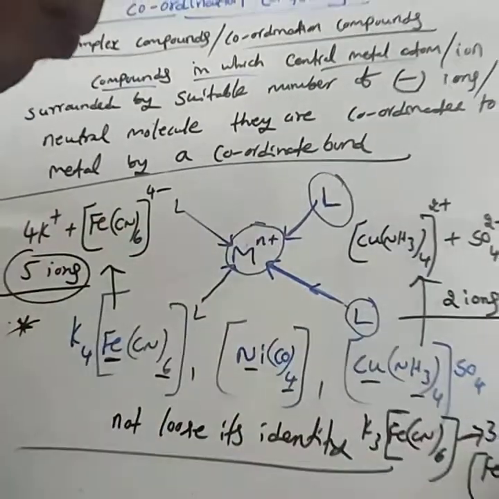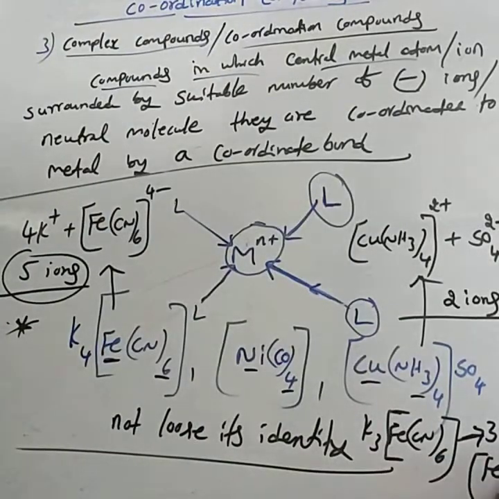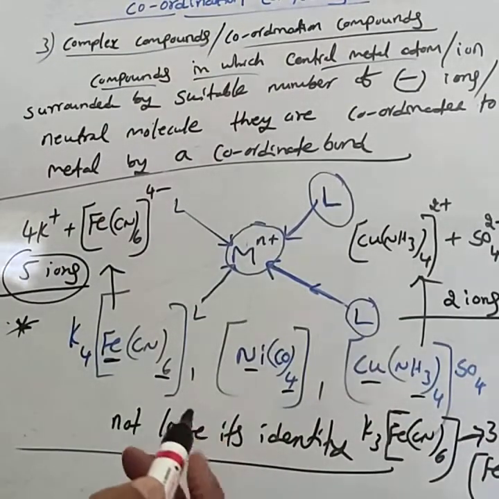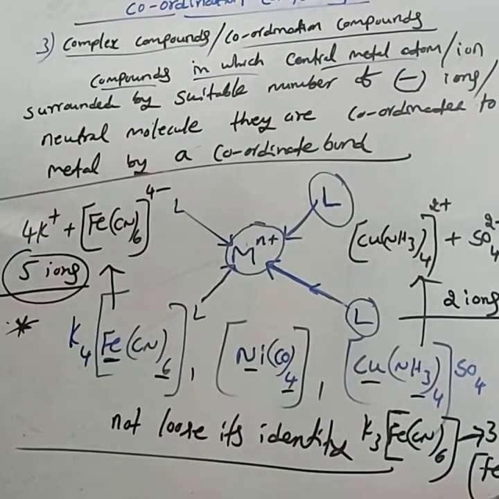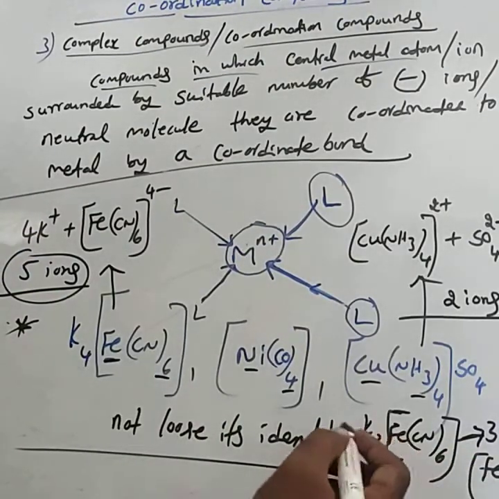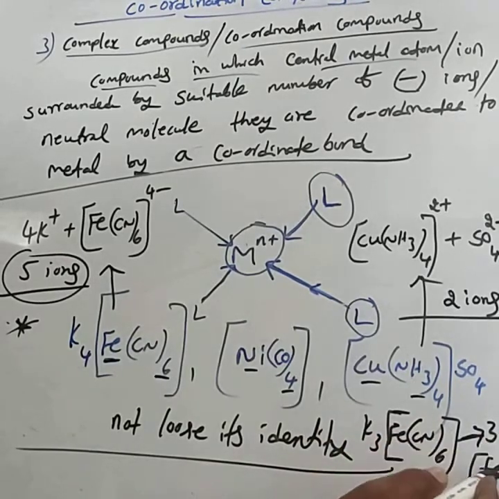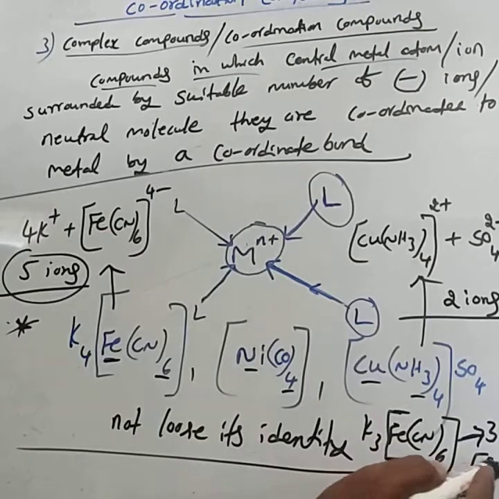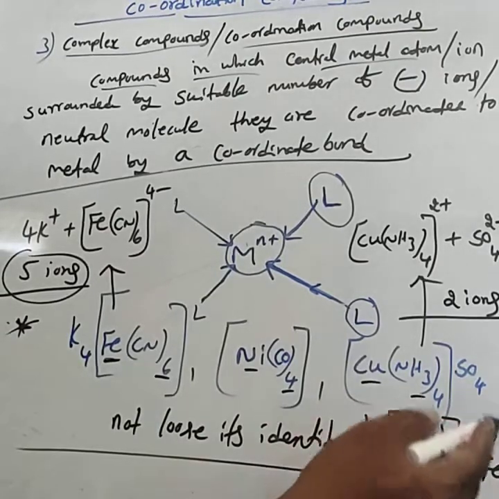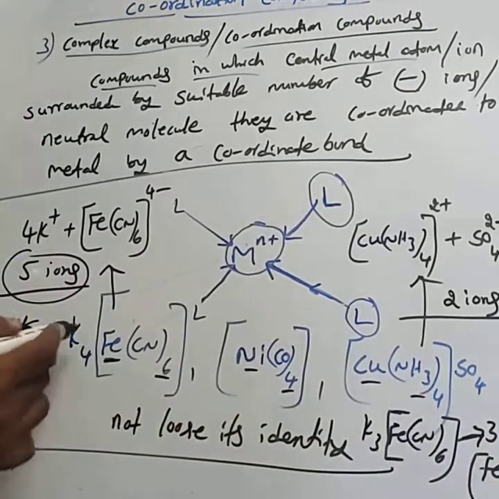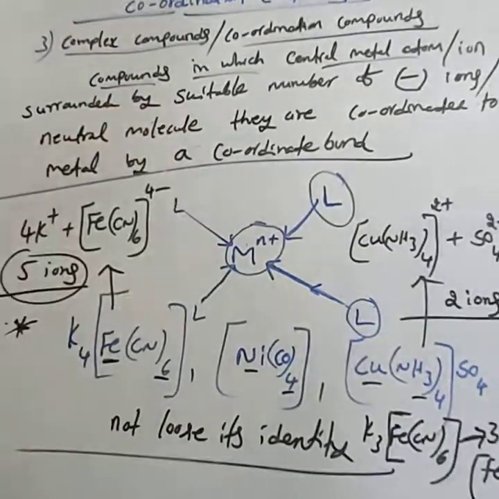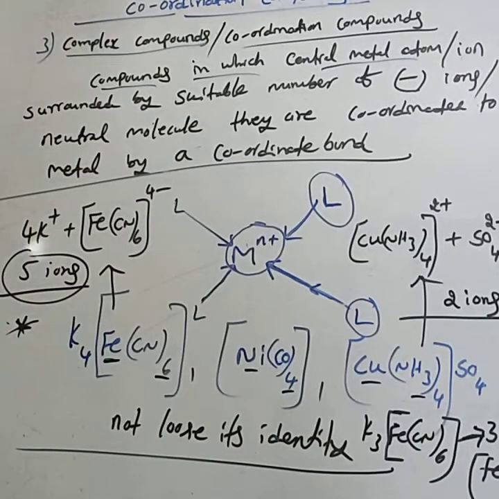That means how many ions are formed? First is 3K+ ions and [Fe(CN)6]3-. Totally, when 1 mole of potassium ferricyanide is dissolved in water, only 4 ions are formed: 3K+ ions and the [Fe(CN)6]3- ion. But K4[Fe(CN)6] gives 5 ions. This is about the coordination compound. In the next class, we can discuss some common terms used in these coordination compounds.